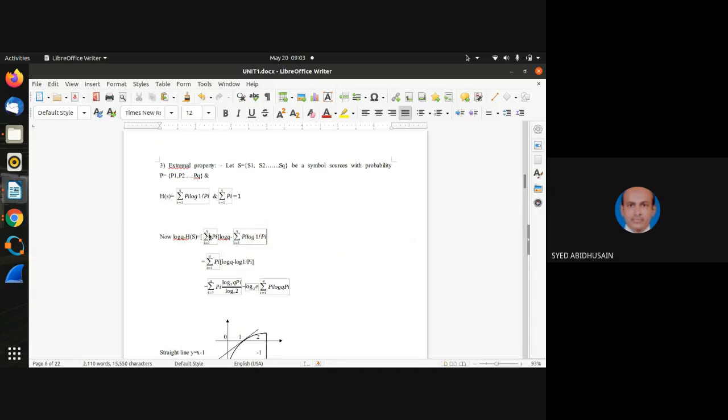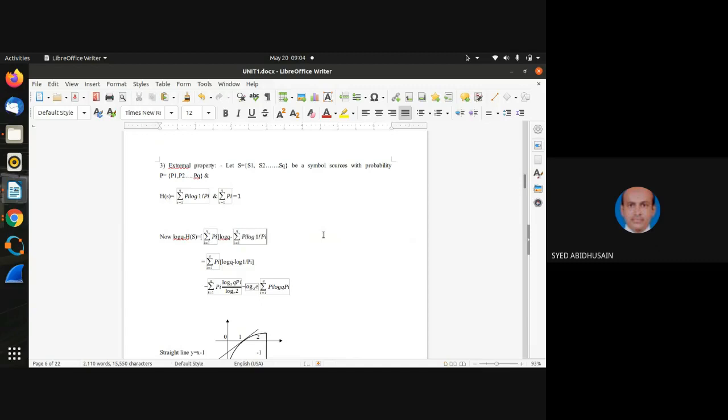Now, in the first part of this RHS, I kept summation i is 1 to q, p i. Obviously, since this value is 1, if I put 1 here, no problem. In place of 1, I'll just put the summation 1 to q, p i. Is it okay now?